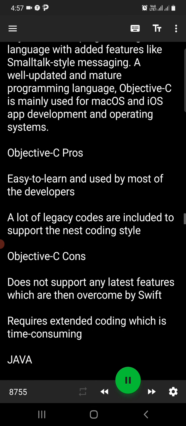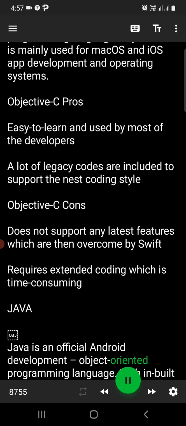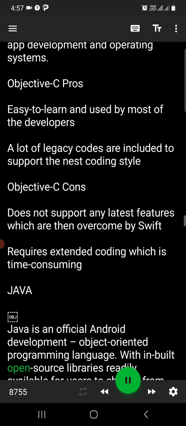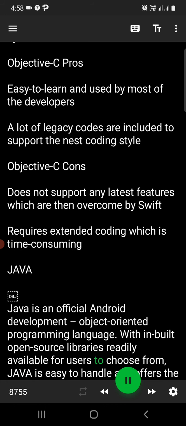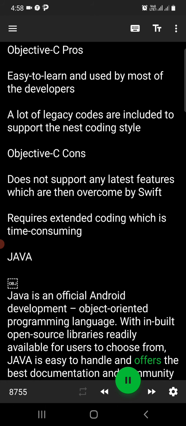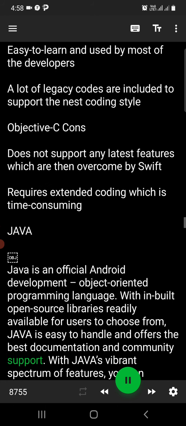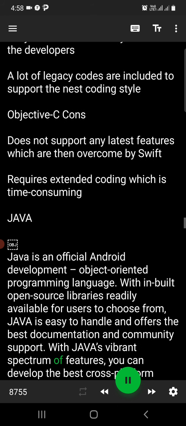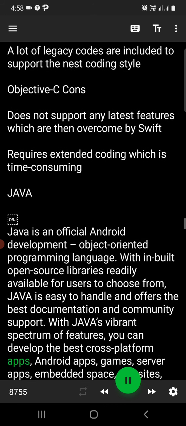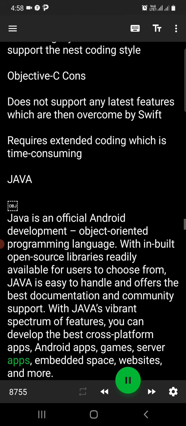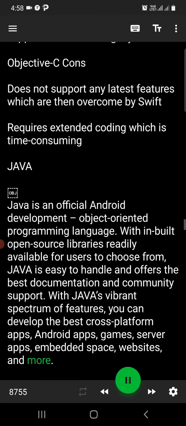Java. Java is an official Android development, object-oriented programming language. With inbuilt open-source libraries readily available for users to choose from, Java is easy to handle and offers the best documentation and community support. With Java's vibrant spectrum of features, you can develop the best cross-platform apps, Android apps, games, server apps, embedded space, websites, and more.